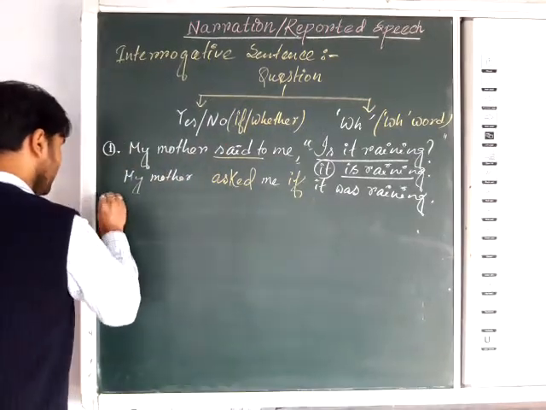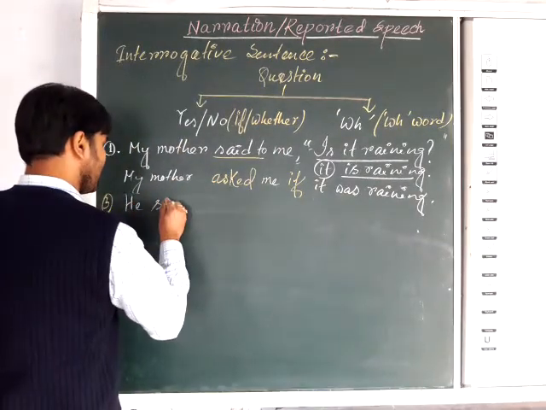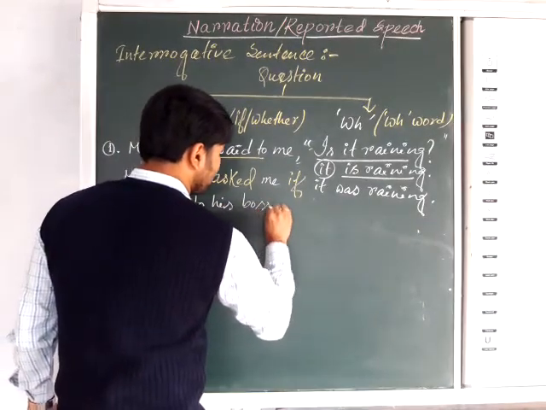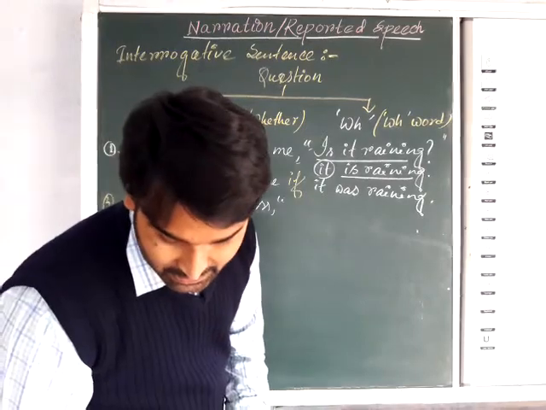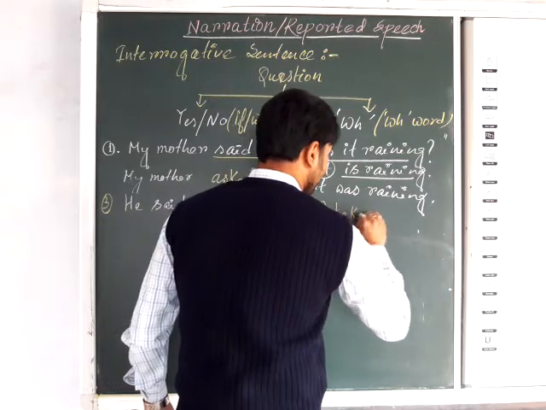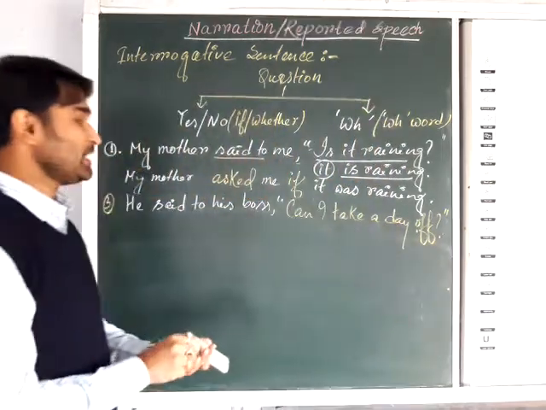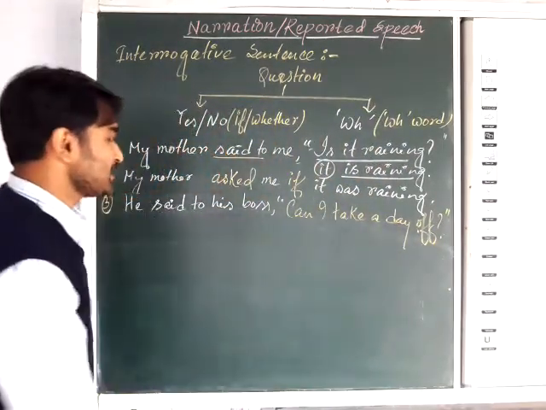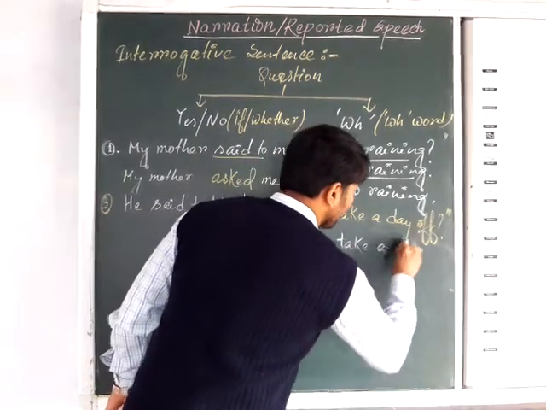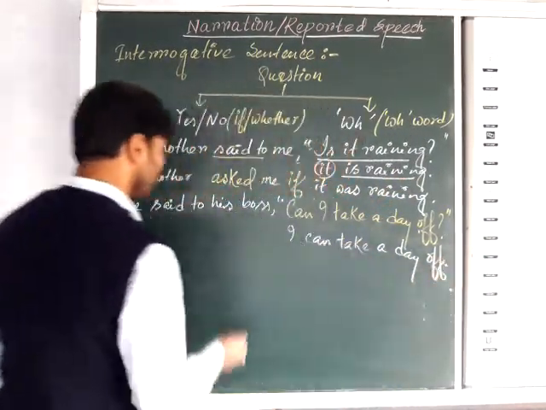Number 3. He said to his boss, comma, "Can I take a day off?" Question mark. As I told earlier, you should first change it into assertive. It will be "I can take a day off." Full stop.